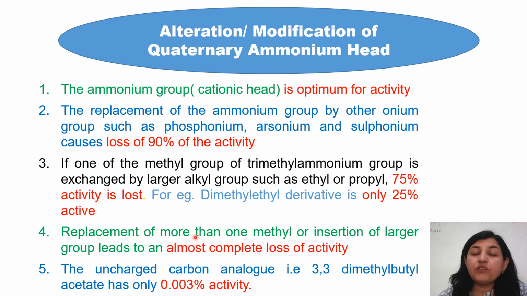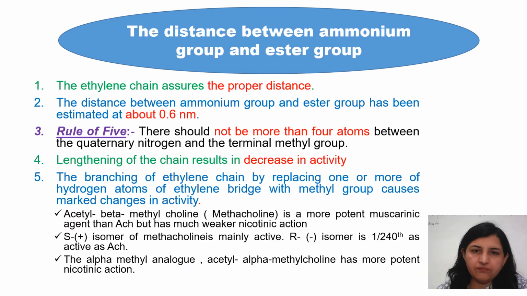Next, if we replace more than 2 methyl groups by higher alkyl groups like ethyl, propyl, almost complete loss of activity was observed. And if we replace this nitrogen with carbon, it becomes uncharged because carbon has a valency of 4, and the compound is 3,3-dimethyl butyl acetate. This produces an activity of 0.003%, which is negligible.